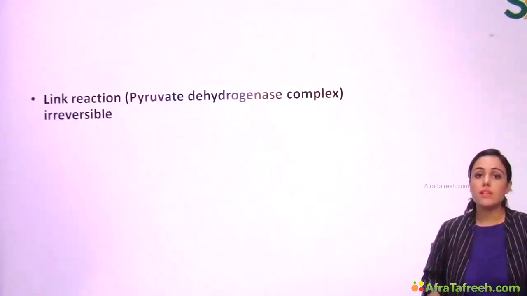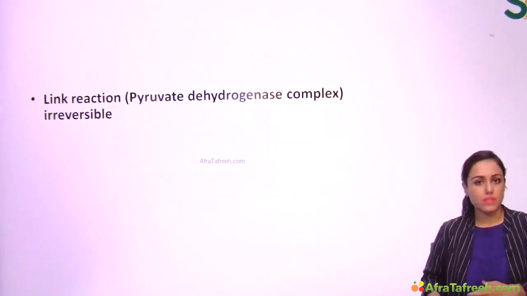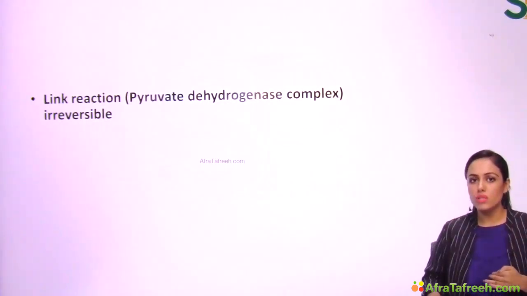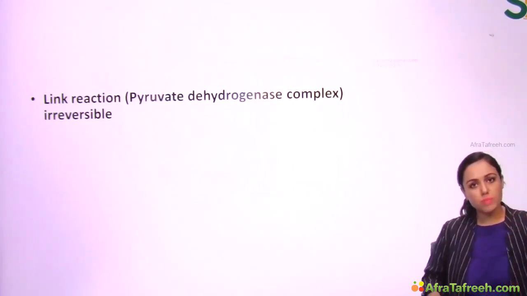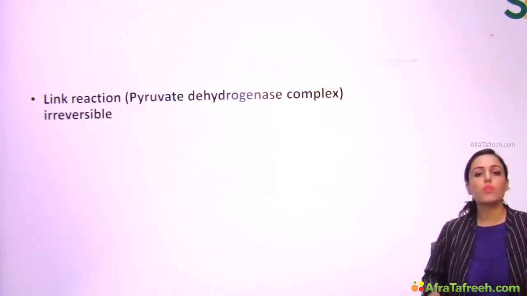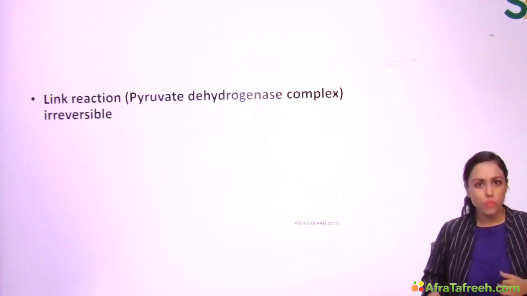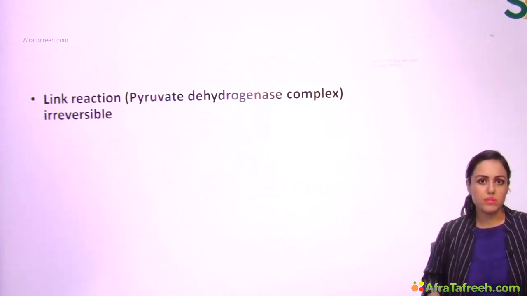Now coming to the next thing, that is the link reaction, the pyruvate dehydrogenase reaction. This reaction is irreversible, as I told you. That is, conversion of pyruvate to acetyl-CoA is irreversible. So pyruvate can be converted to acetyl-CoA, but the opposite is not true. Acetyl-CoA can never be converted to pyruvate. Pyruvate is mainly coming from carbohydrates, and acetyl-CoA is mainly forming fats in the body. So we say that carbohydrates can be converted to fat easily, but fats can never be converted to carbohydrates.